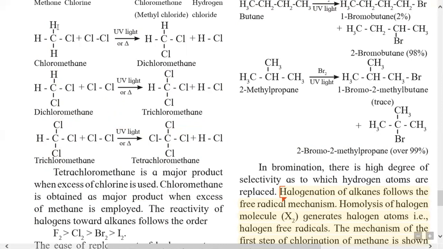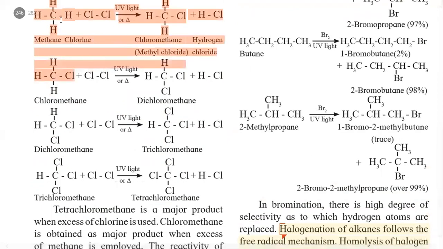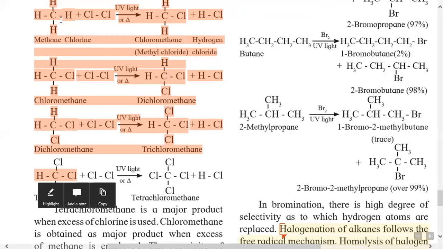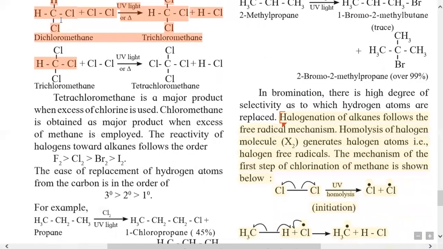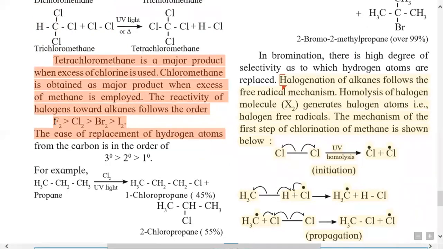Meaning, from the first step to the fourth step, one hydrogen atom at a time is replaced by chlorine, and finally all hydrogen atoms of methane are replaced by chlorine, and it gives the product tetrachloromethane. So in this reaction, tetrachloromethane is the major product when excess chlorine is used. When excess methane is used, the mono-substituted product is major.